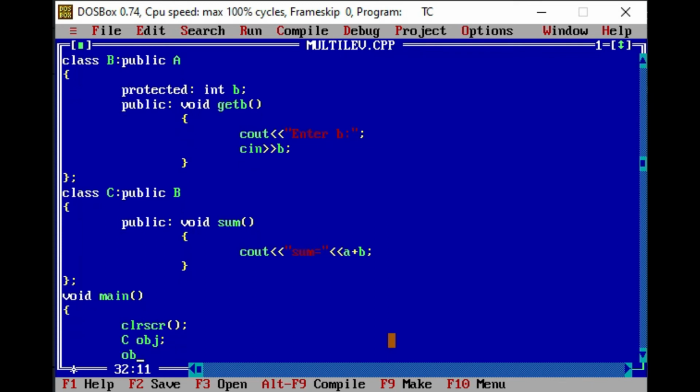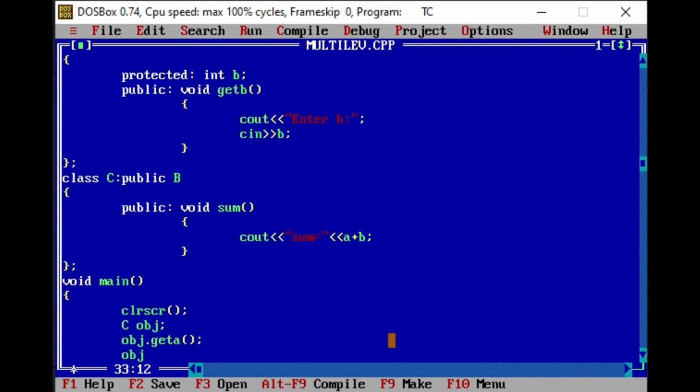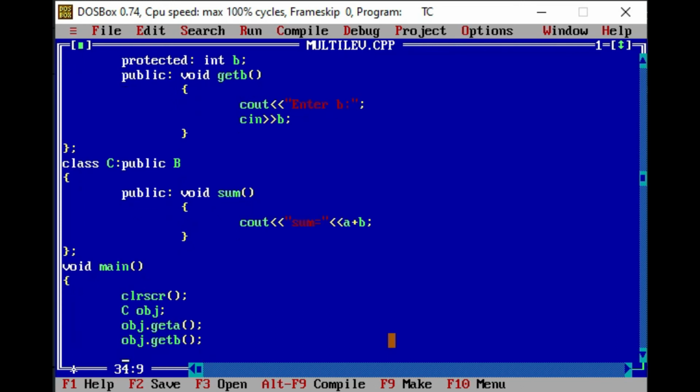Now with this object, I'll call the function defined in A class. So first of all, I'll call obj.getA. After that, obj.getB. So here I am accessing the function of class B with the help of object of class C. Now the last function, which is already defined in class C, obj.sum.